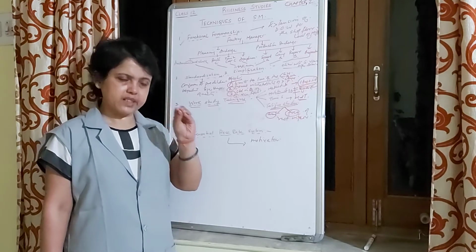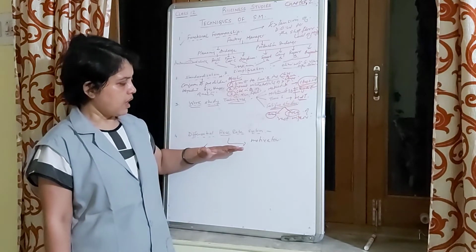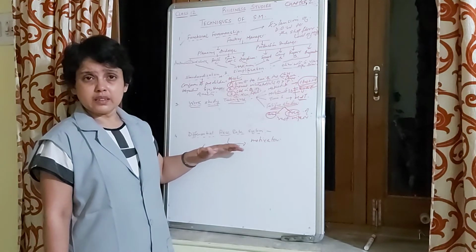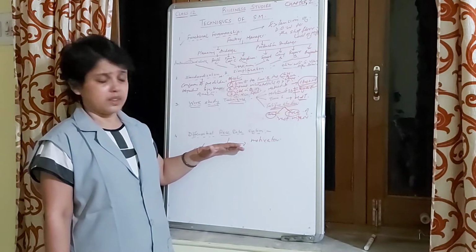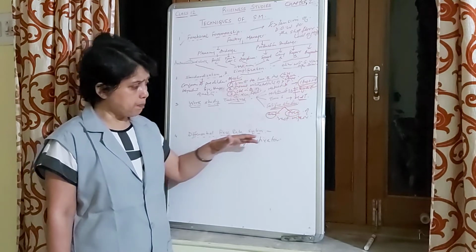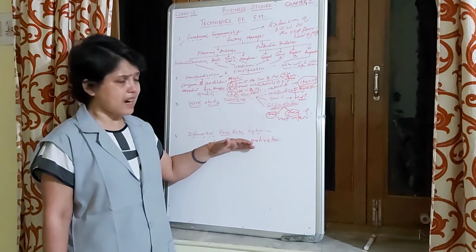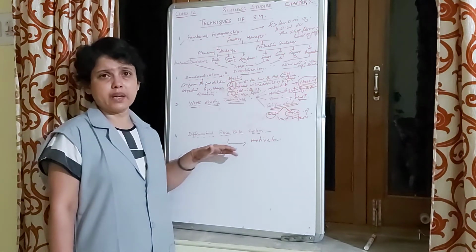So what Taylor focused on was that there should always be some standard fixed to determine the amount of work which should be completed in a day to be paid at a higher rate, and below that standard a worker would be paid at a lower rate.